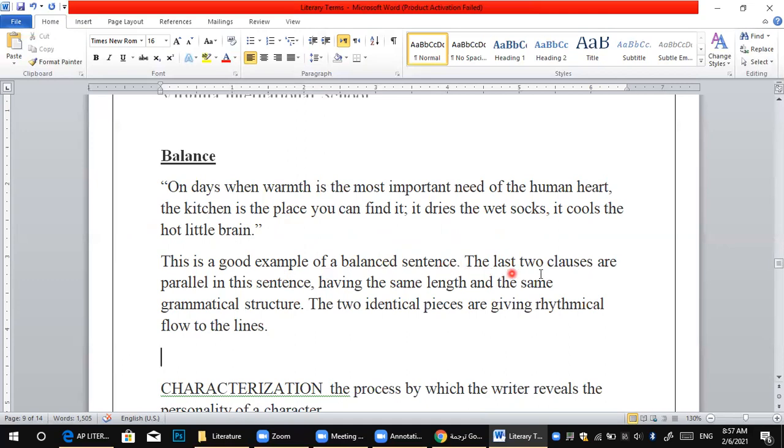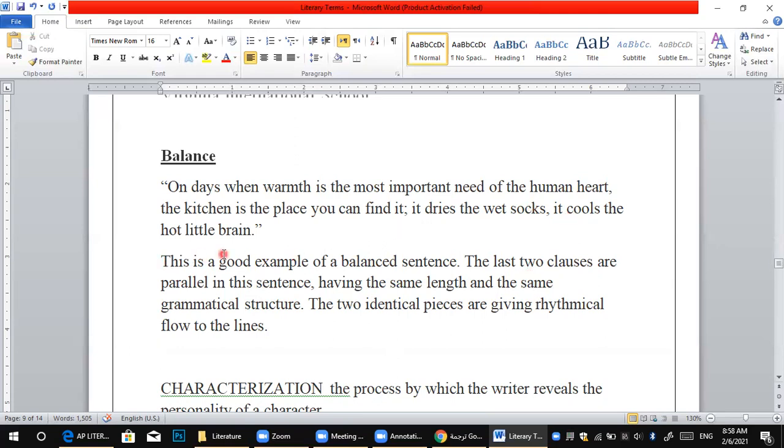The last two clauses are parallel in the sentence, having the same length and the same grammatical structure. So where are the last two clauses? These are the last two clauses: it dries the wet socks, it cools the hot little brain.